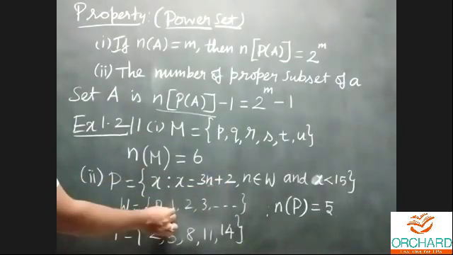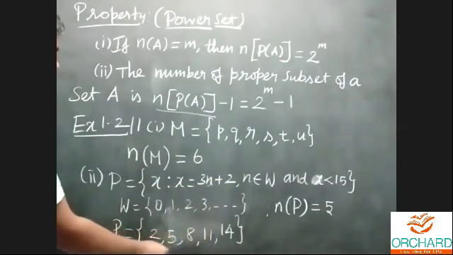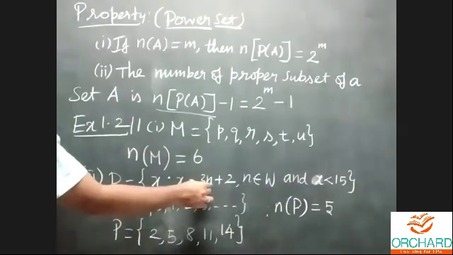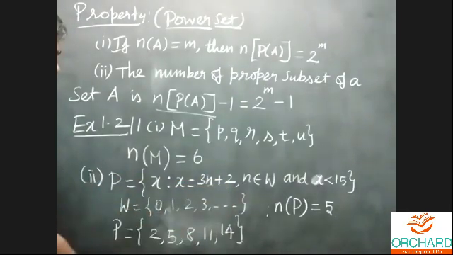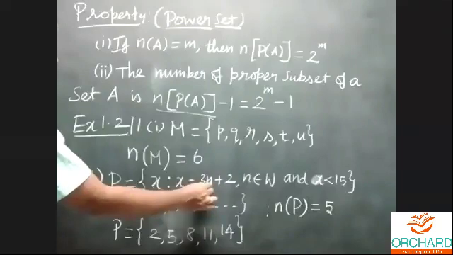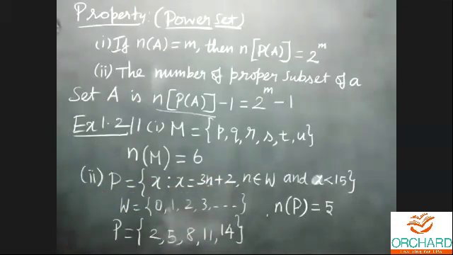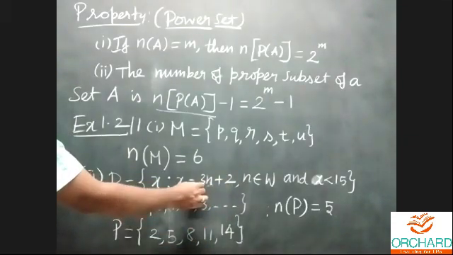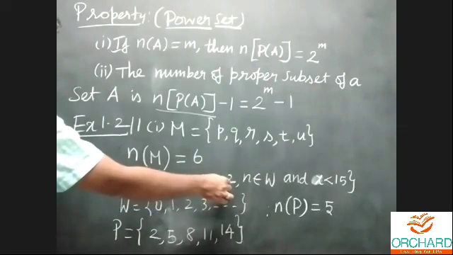n is equal to 1: 3 plus 2 is equal to 5. n is equal to 2: 3 twos are 6, 6 plus 2 is equal to 8. Next, n is equal to 3: 3 threes are 9, 9 plus 2 is equal to 11. Next, n is equal to 4: 3 fours are 12, 12 plus 2 is equal to 14.